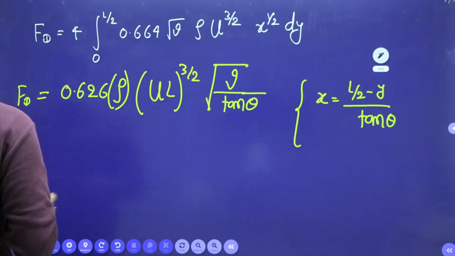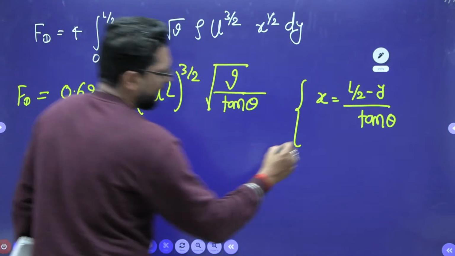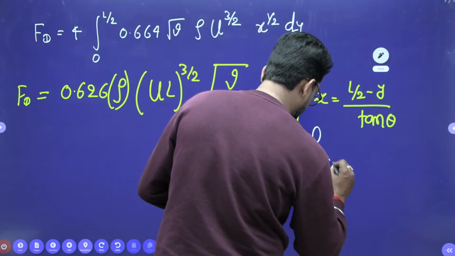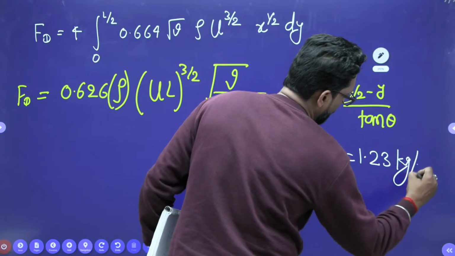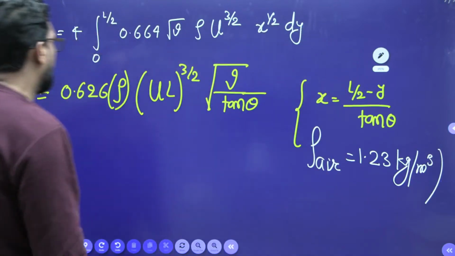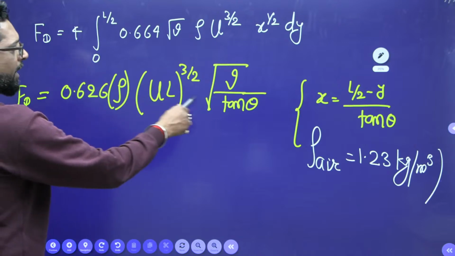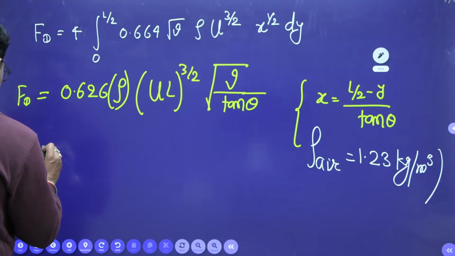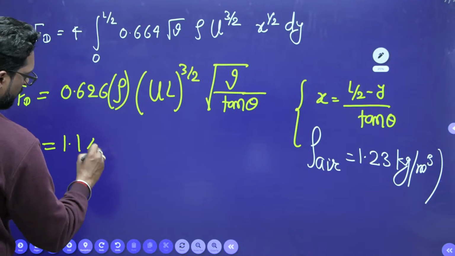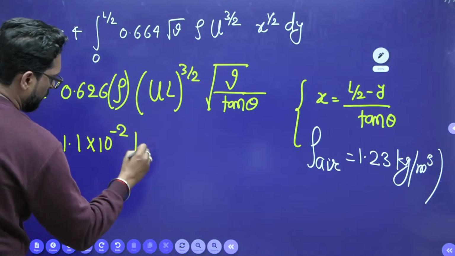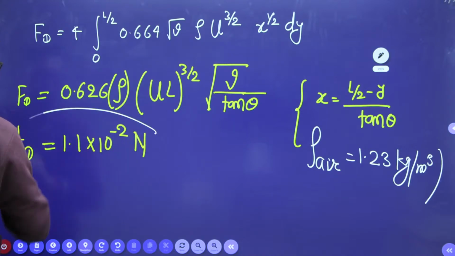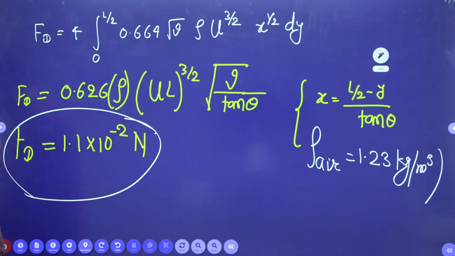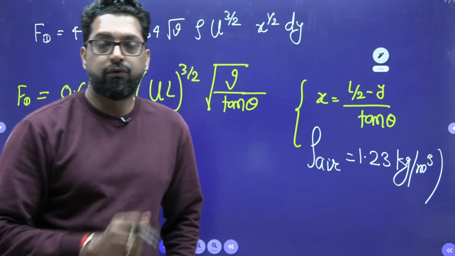Okay. Now density, this is air. So density of air, we know that 1.23 kg per meter cube. Put all these values, density, U, L, mu, tan theta, and it comes out to be 1.1 into 10 to the power minus something. This is your drag force, FD. This is the drag force.